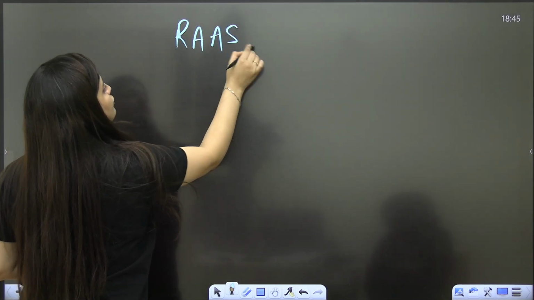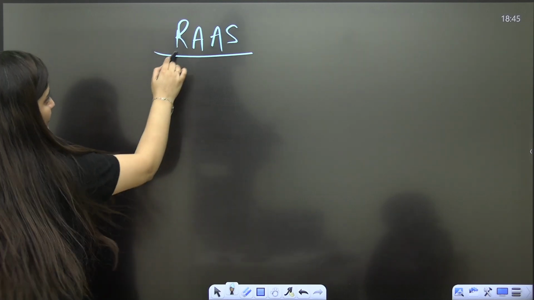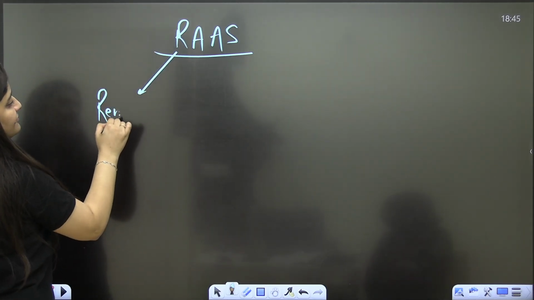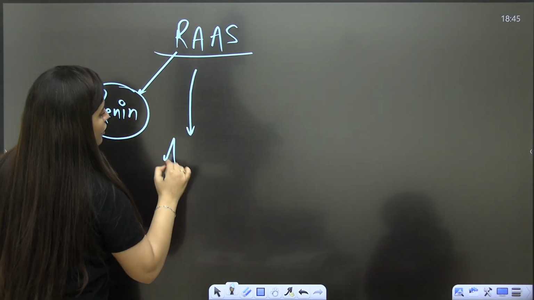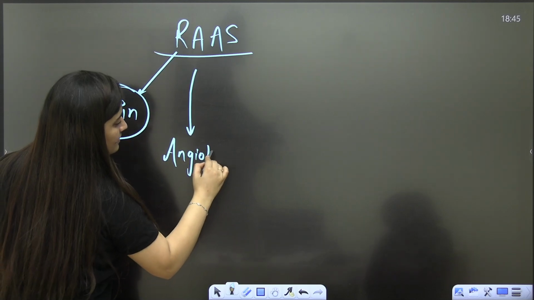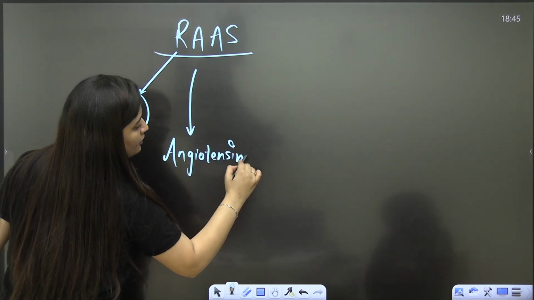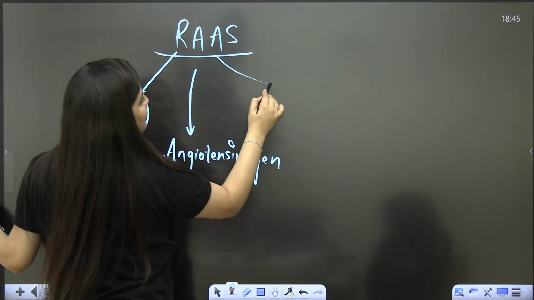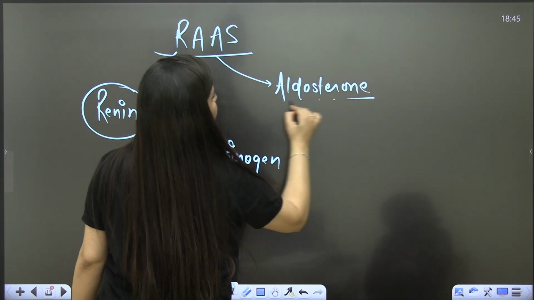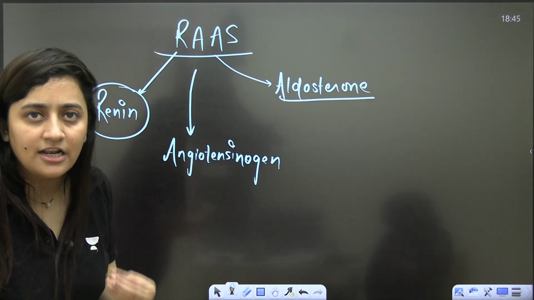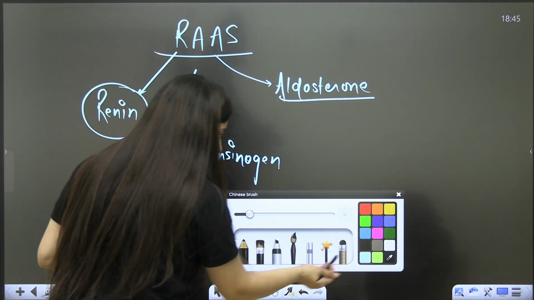Before that, we should know what the juxtaglomerular apparatus is. In RAS, R stands for renin. Now you know who is going to release the renin. A stands for angiotensin, or you can say angiotensinogen, I'll explain it. And then comes the aldosterone. So it is the renin, angiotensin, aldosterone system or mechanism.